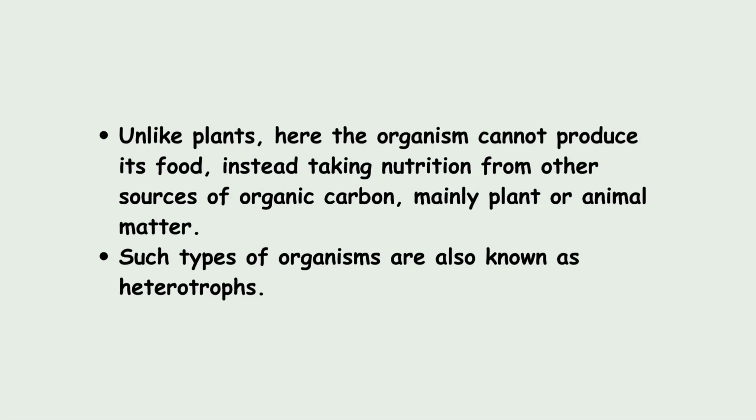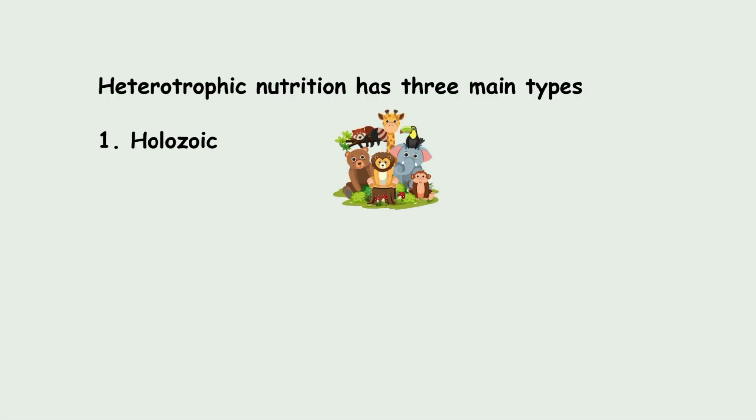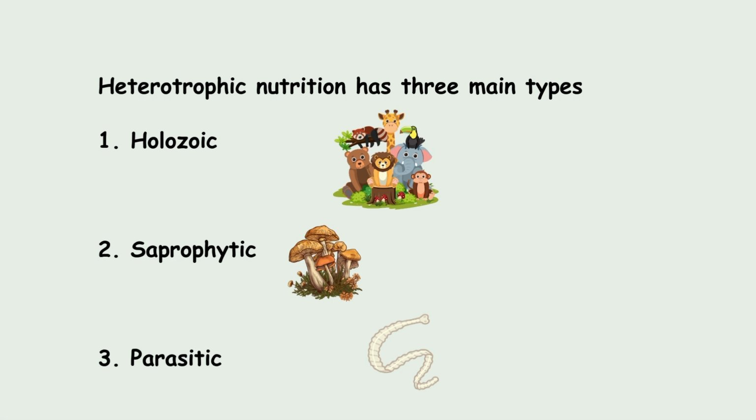Now let us see the heterotrophic mode of nutrition. Unlike plants, here the organism cannot produce its own food. Instead, it takes nutrition from other sources of organic carbon, mainly plant or animal matter. Such organisms are known as heterotrophs. Heterotrophic nutrition has 3 main types: Holozoic nutrition, Saprophytic nutrition and Parasitic nutrition.